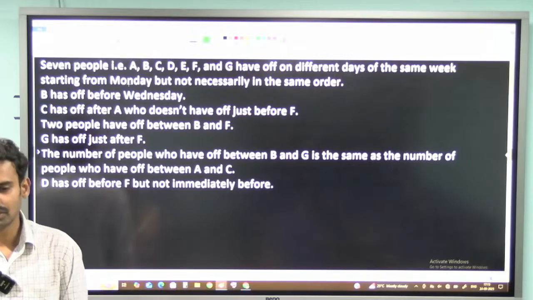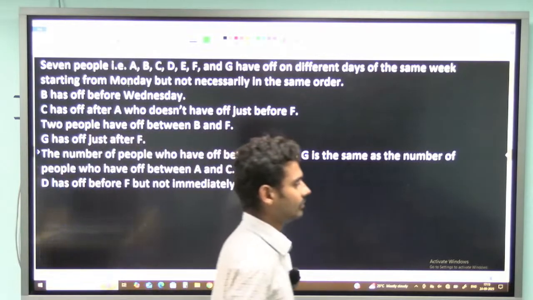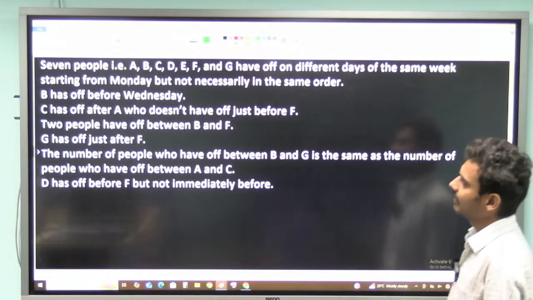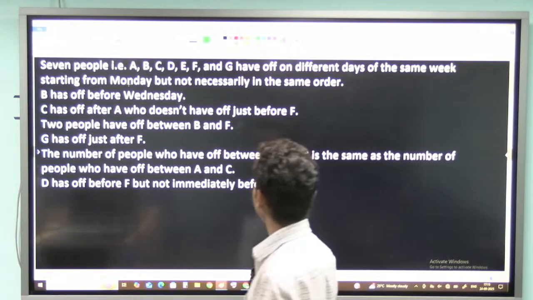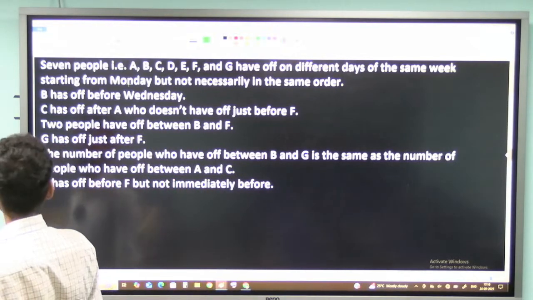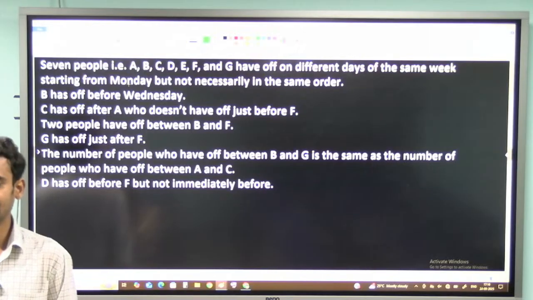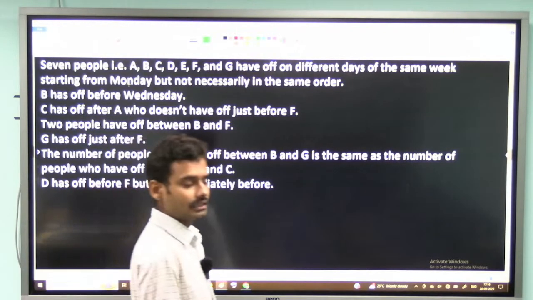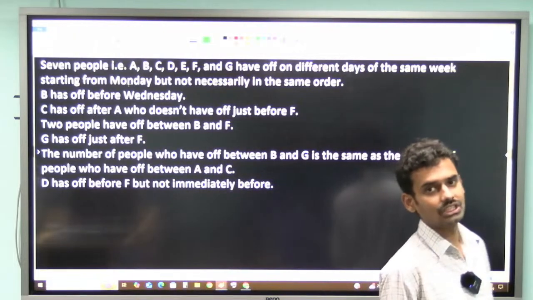First, try to read the first question. So what is the first question saying? 7 people A, B, C, D, E, F and G have off on different days of the same week starting from Monday. Observe that it is specifically given that the week is starting from Monday.